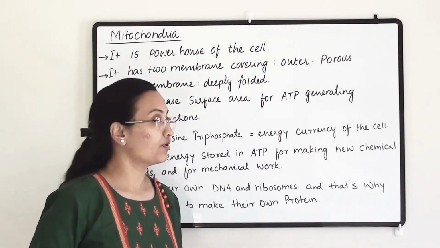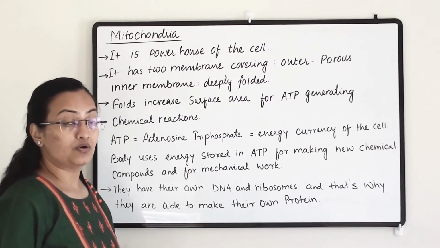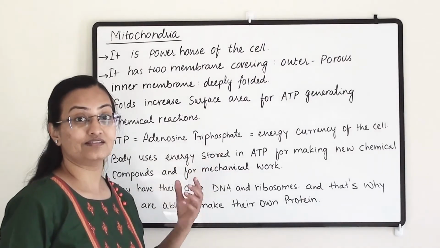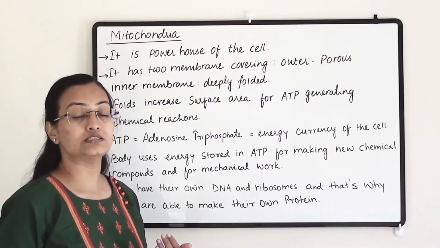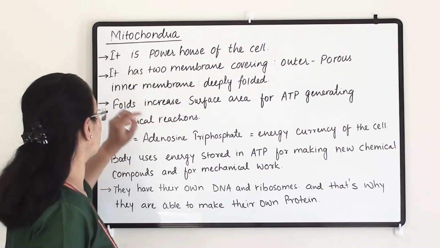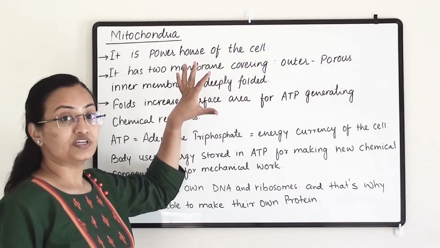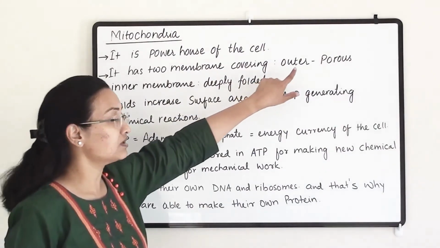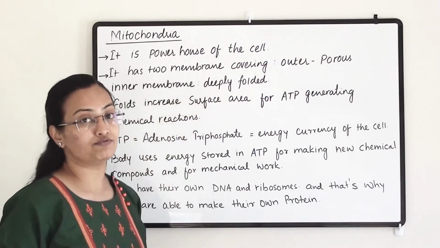Our next important organelle is mitochondria. It is the powerhouse of the cell because it has ATP. ATP is adenosine triphosphate, and this molecule is generally used by the cell when it requires energy to perform a function. So it is the powerhouse of the cell. It has two membrane coverings, that is outer and inner membrane. The outer membrane is porous, whereas the inner membrane is deeply folded.